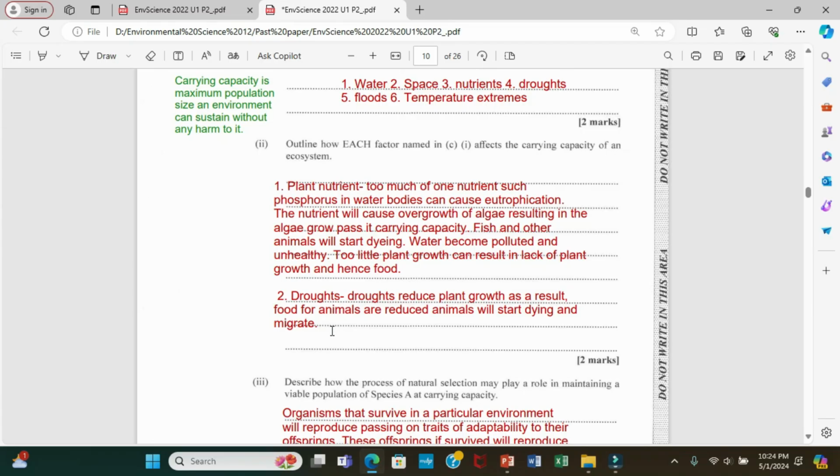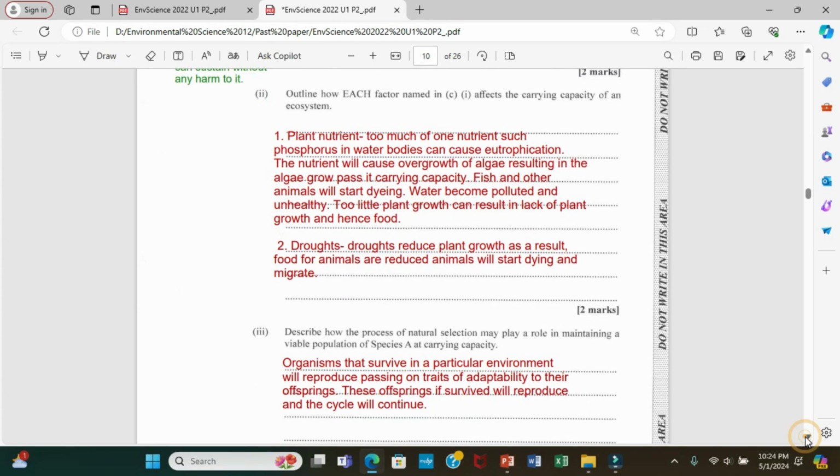On the other hand, another point is drought. Drought means a long period without rain or water on the land. You know that plants will die. If plants die, animals will migrate from that area in search of another area. When they go to another area that is suitable, they will cause havoc. They will disrupt the food chain that exists in those ecosystems, causing problems. Species diversity will be affected. Because of the lack of species diversity, the environment will be prone to storms. It will be unstable.